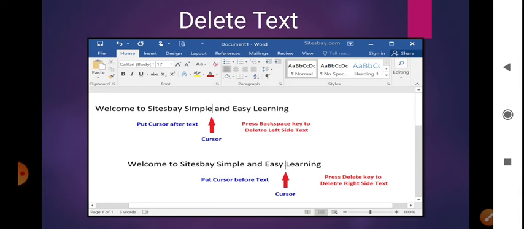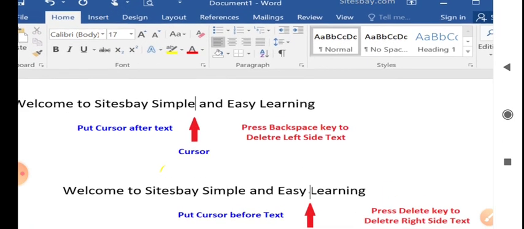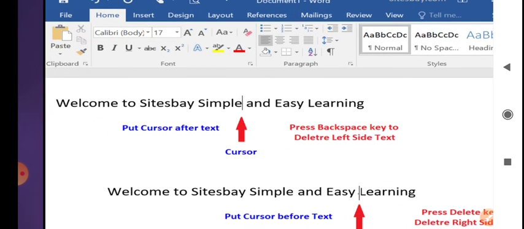Now see here, I'll explain once again. Welcome to Sites Based Simple and Easy Learning. Now see, my cursor is after the word simple. If I press the backspace key to delete left side text, I have to keep my cursor here and then press the backspace key. After "Welcome to Sites Based Simple", if I press the backspace key, it will all be deleted.